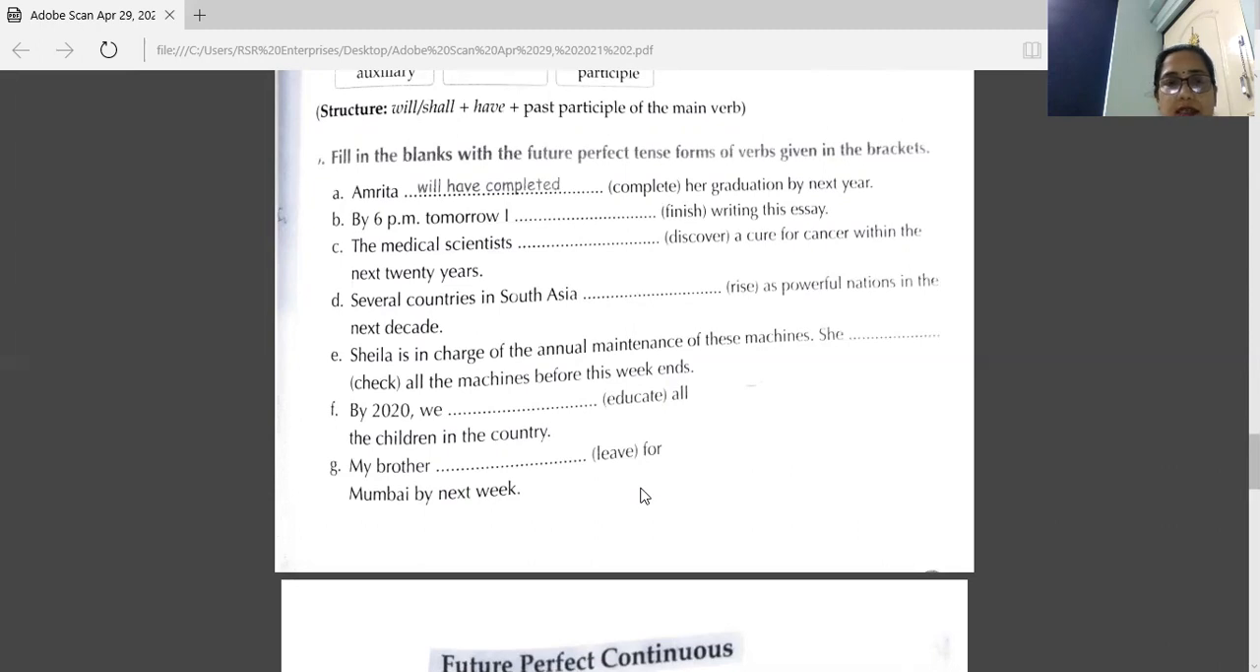Next one. My brother dash for Mumbai by next week. The word given here is leave. So the future perfect tense of this is my brother will have left for Mumbai by next week. So that is your future perfect tense.